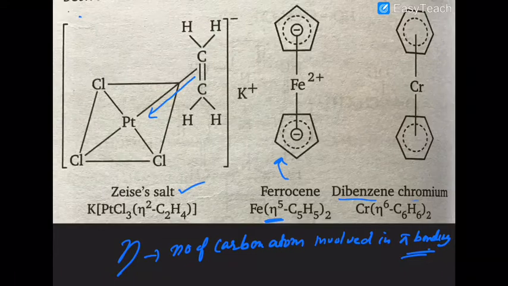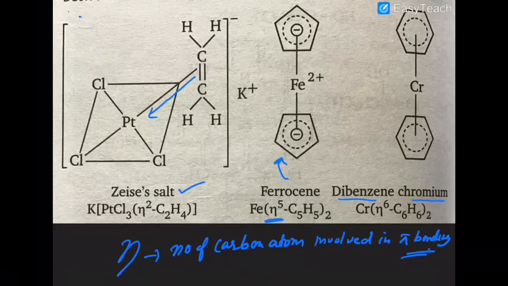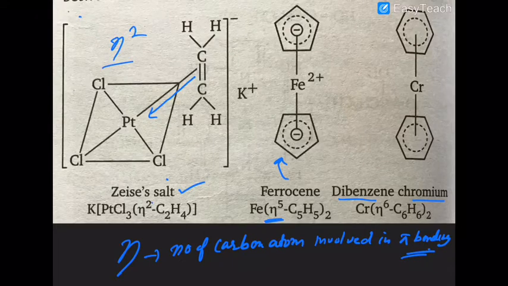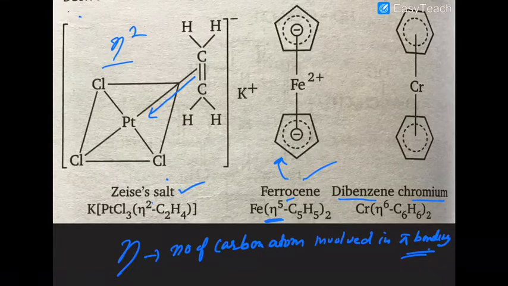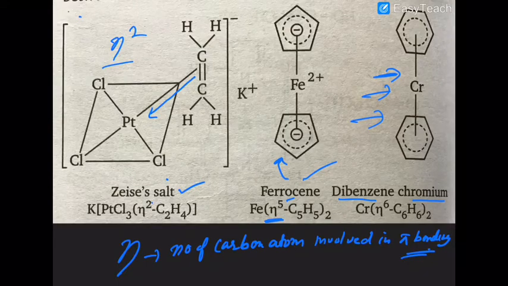In the case of dibenzene chromium, eta is 6. In Zeise's salt, eta is 2. So it means 2 carbon atoms are involved in pi bonding. In ferrocene, it is written eta 5, so 5 carbons are involved in pi bonding. In dibenzene chromium, eta is 6, so 6 carbon atoms are involved in pi bonding.